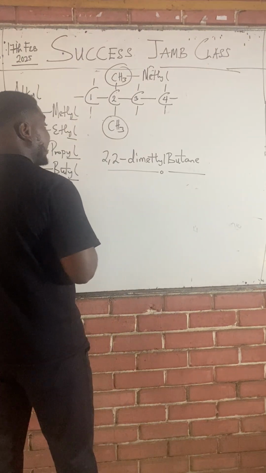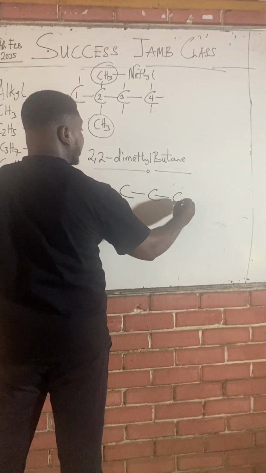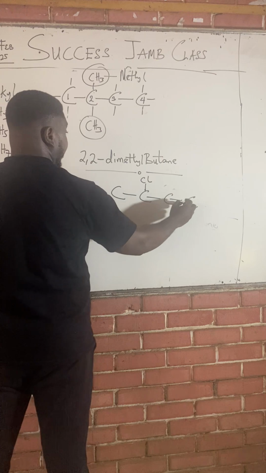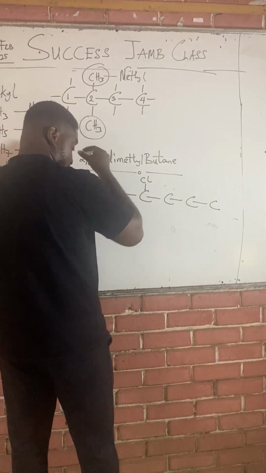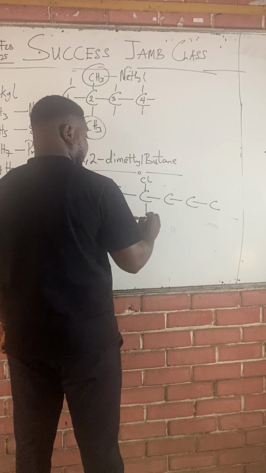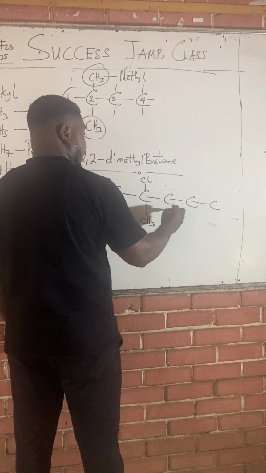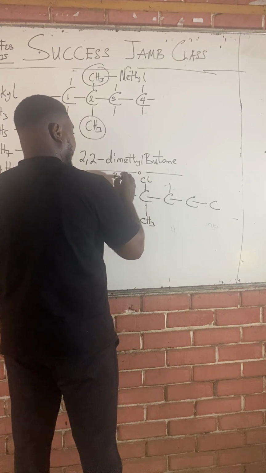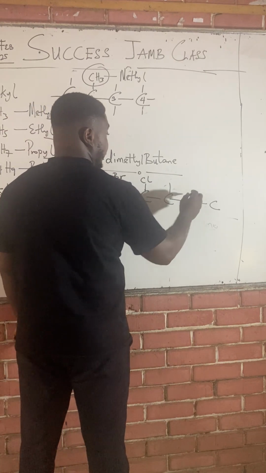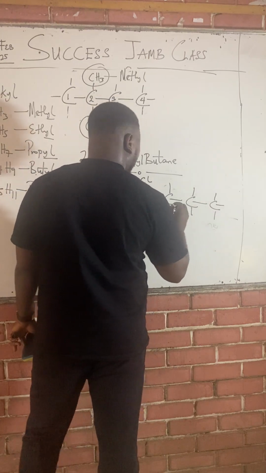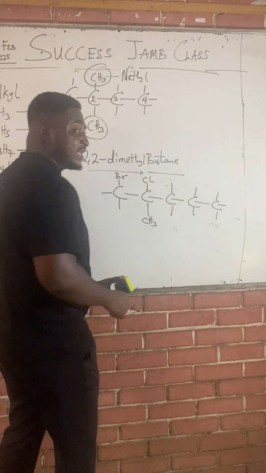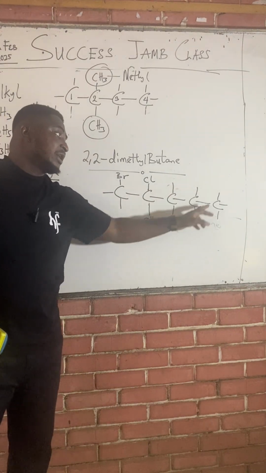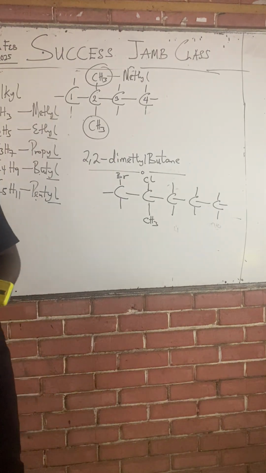Class, we can keep going and have other branches like this. We are asked to name this. This is a chlorine group introduced there, this is a CH3 group introduced there, and this is a bromine group introduced there. When they give a compound like this, any space that is not filled, just know that it's hydrogen that is there. It's hydrogen that fills up the spaces.